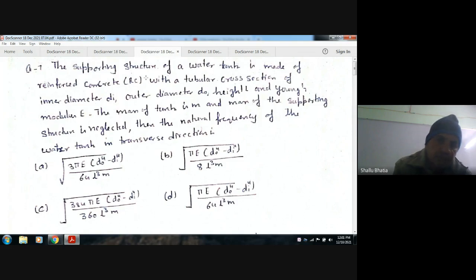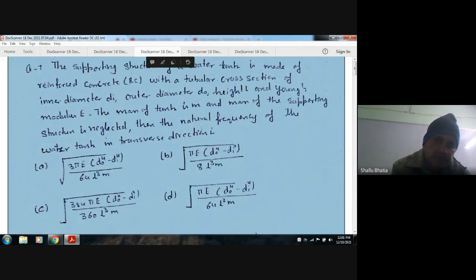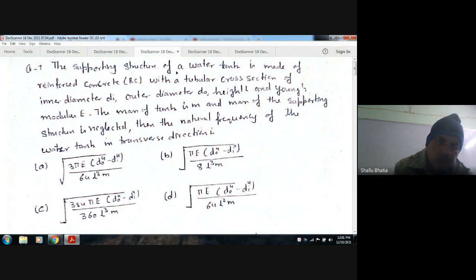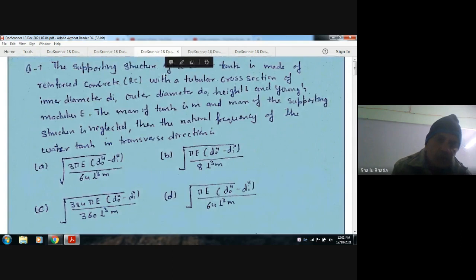The supporting structure of a water tank is made of reinforced concrete with a tubular cross section of inner diameter di, outer diameter d naught, height L, and Young's modulus E. The mass of the tank is m, mass of the supporting structure is neglected, then the natural frequency of the water tank in transverse direction.